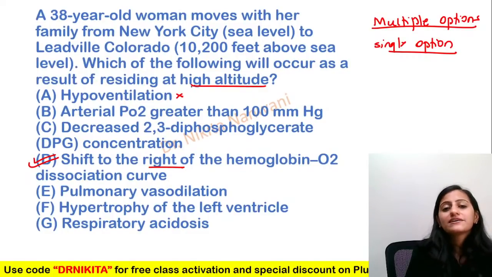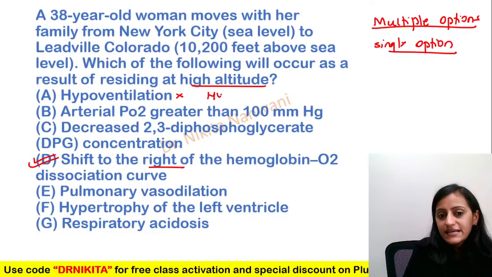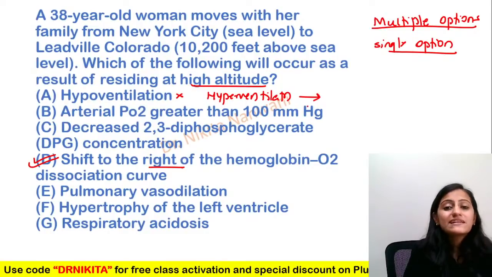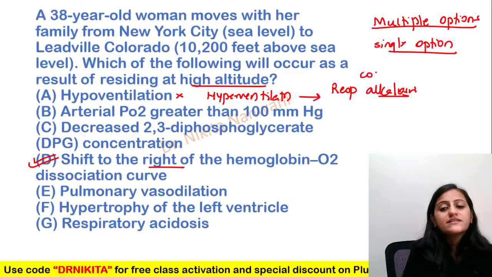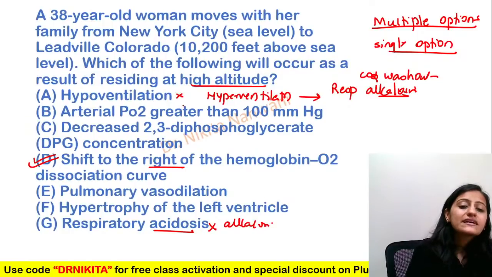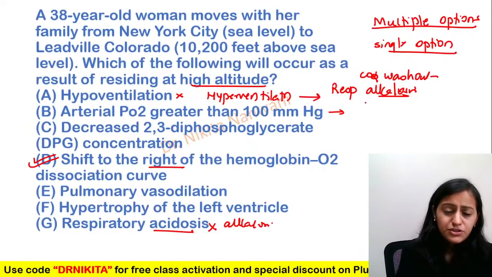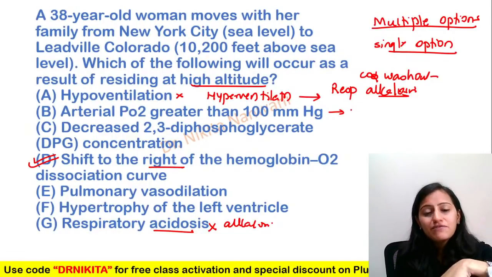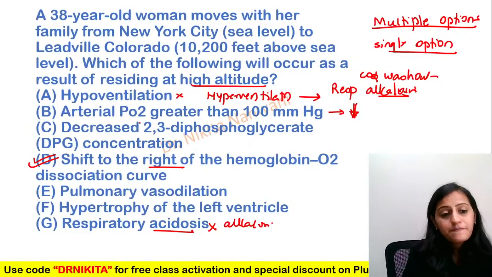Hypoventilation is not seen at high altitude. Why? Because the atmospheric oxygen pressure is less. We try to hyperventilate. There is hyperventilation that we see. This hyperventilation, we just now said, will lead to respiratory alkalosis because CO2 washout is happening. It will not lead to acidosis, it would be alkalosis. Next, arterial PO2 greater than 100 millimeters of mercury. No, arterial PO2 depends on your alveolar PO2 as well, so it will be decreased.